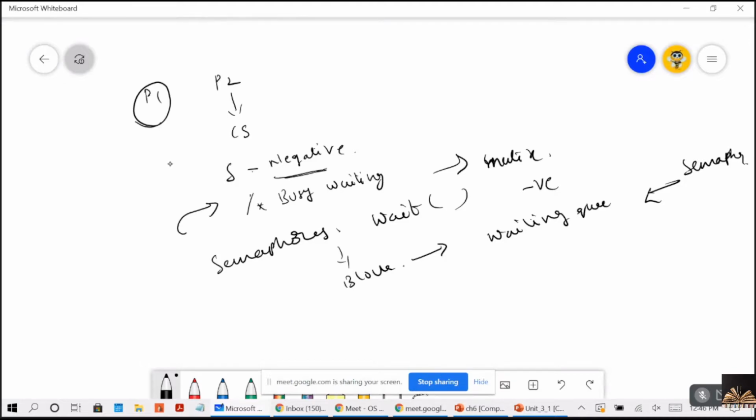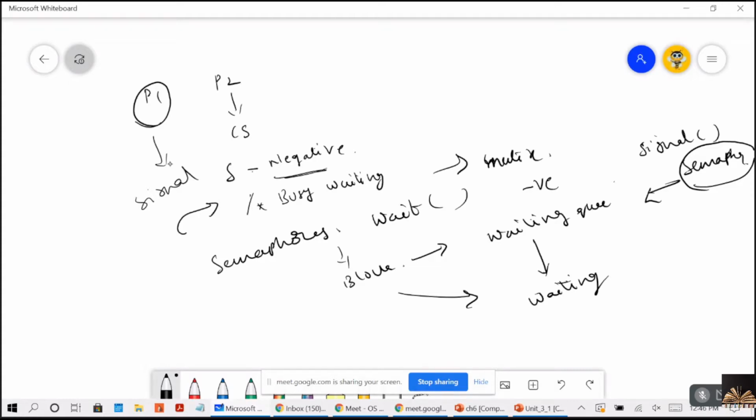And when it is entered into the waiting queue, its state will be changed from blocked to waiting, right? Because it is associated with the semaphore, whenever there is a signal function called on the semaphore, that means when the P1 process is releasing, it will call the signal. Whenever there is a signal, from the waiting queue, the process will be moved to the ready queue when the signal is executed.